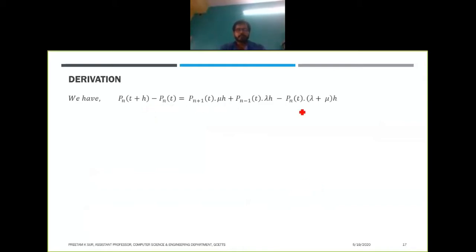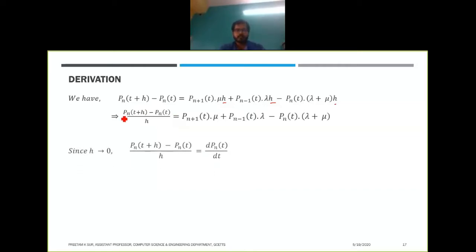Now we'll take this h and divide both sides by h. If you do that, all the h will be gone and the rest of the terms will remain. Now this term is nothing but the derivative d by dt of pn of t. Since as h tends to 0 we are considering h for a very small time interval, pn of t plus h minus pn of t divided by h is nothing but d by dt of pn of t.